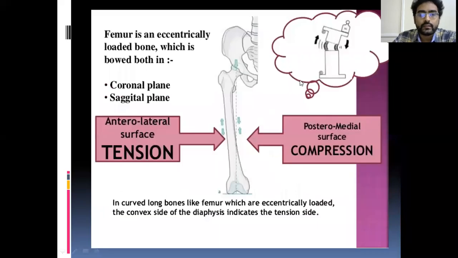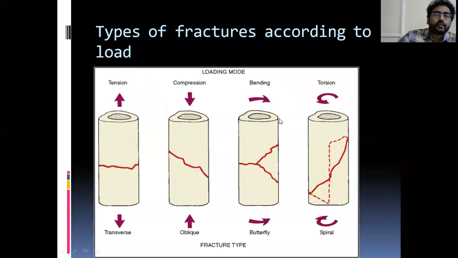Next, this is the real application of the concept of eccentric loading in our body. The femur is acted on eccentrically. The femur is not a straight bone. It has an anterior bow, anterolateral bow. So when the force acts on the femur in a linear direction, the medial, posteromedial surface will get compressed, and the lateral, outer surface will get tensed. That is the tension surface and the compression surface. Remember this thing.